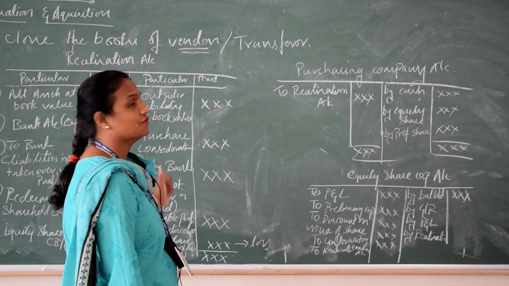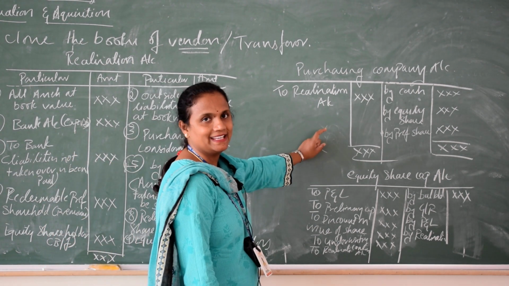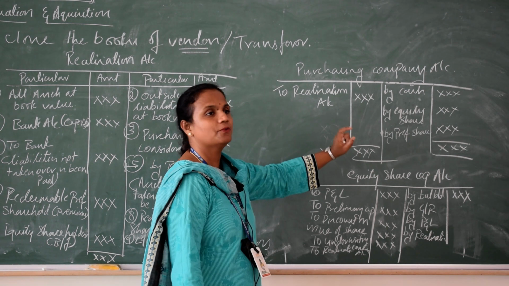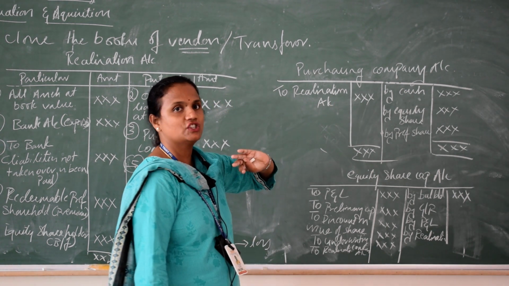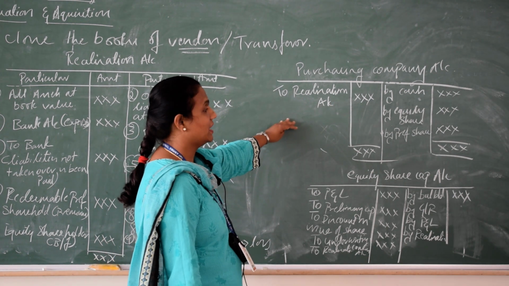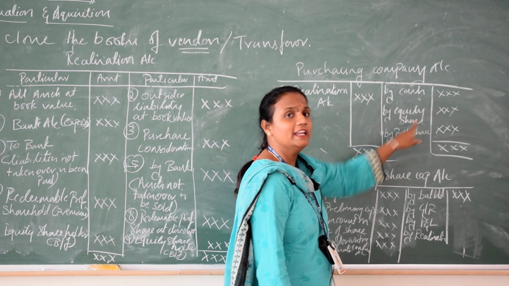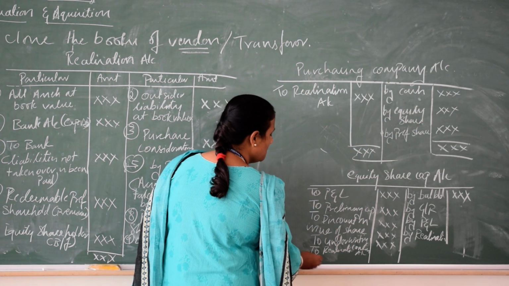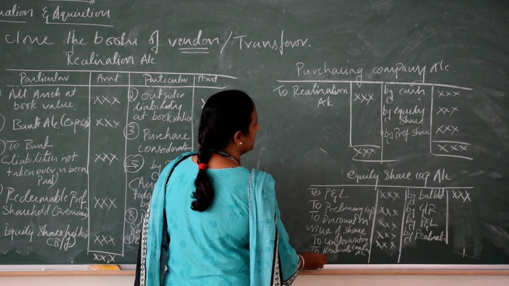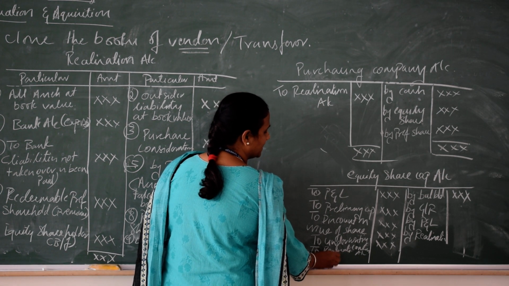After realization, which account did you prepare? Purchasing company. Again, check where you have written equity shares in the purchasing company account, and mention it here: to purchasing company.